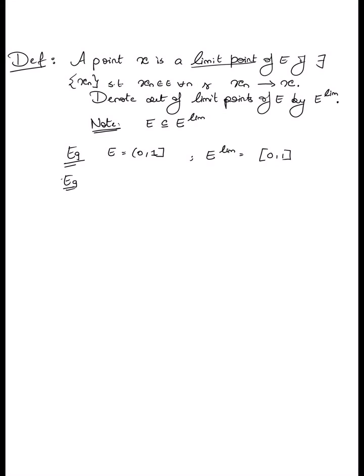Again, the other example is, suppose you take E to be the open ball of radius r centered at x naught in Rk. In this case, again, it probably takes a little bit of thought, but in fact, the set of all limit points of the set is going to be the closed ball.